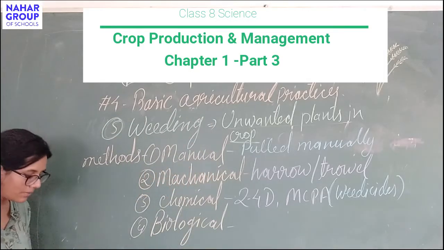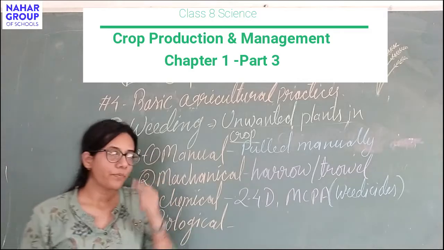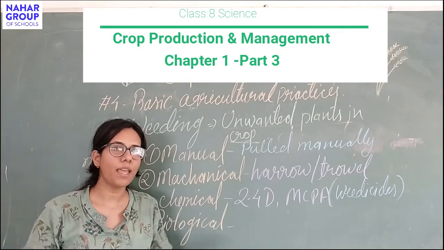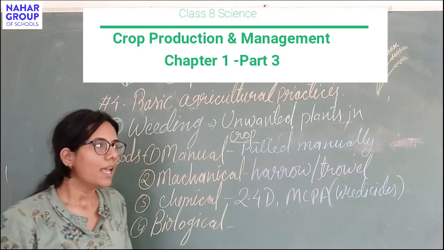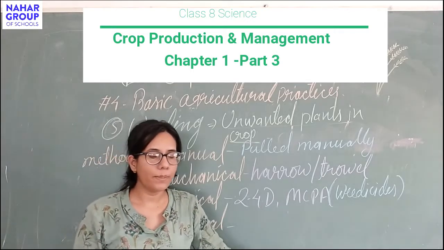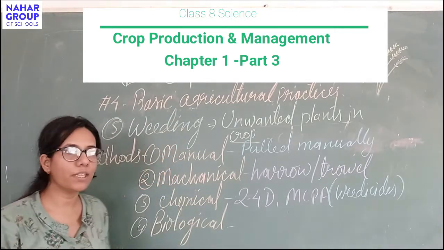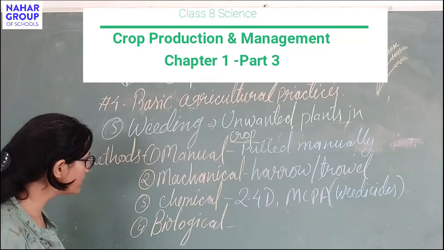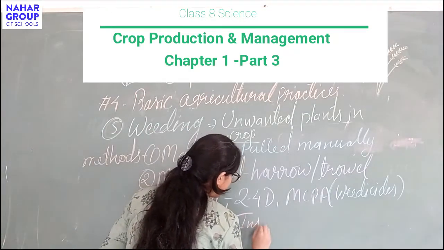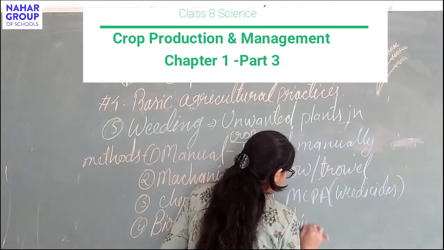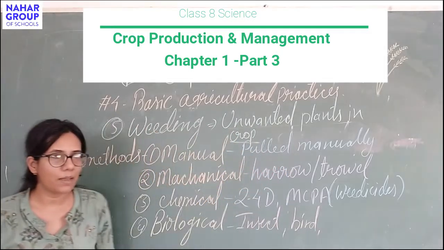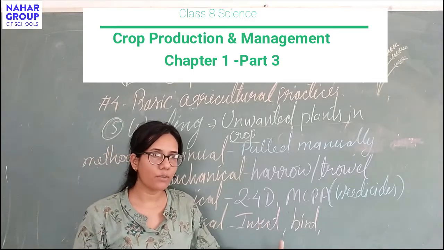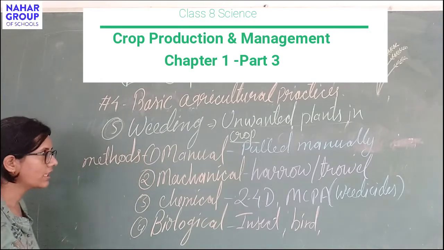Fourth is the biological method. In the biological method, the predator species of animals are utilized. For example, if some plant is eaten by a specific species of insect or bird, then that insect or bird will be released into the field where these weeds are growing, so that it will eat or destroy that plant which is a weed for us. Insects, birds and even other animals, for example cows and buffaloes, are left for grazing in the field. They will eat the unwanted plants. So these are the methods of weeding.